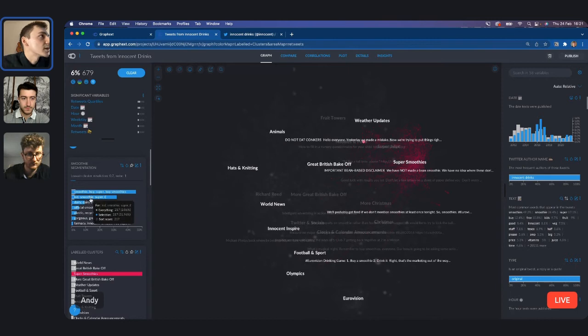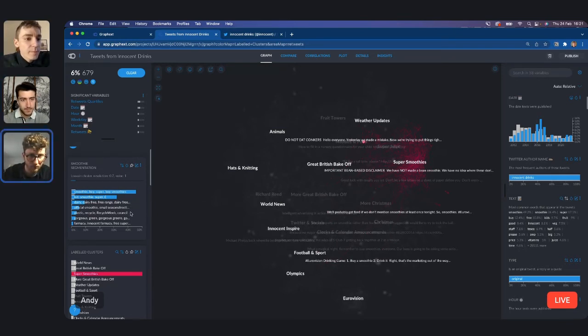Kids smoothies, and then obviously the main cluster that we see here is just general talk about smoothies, which isn't particularly surprising. Maybe turn the color on as well, just so that we see what it would look like on the graph. Sorry, say that again? Color again. Use color mapping.